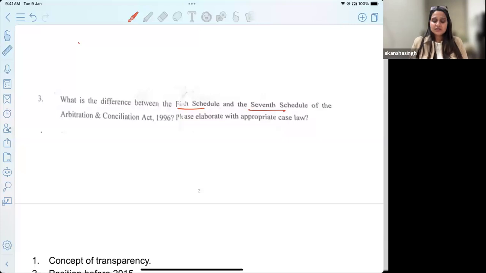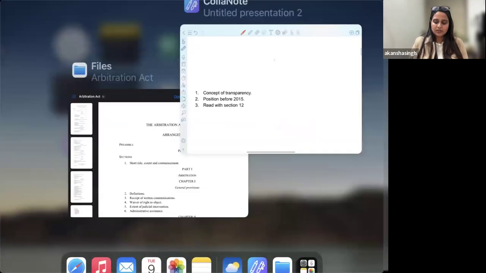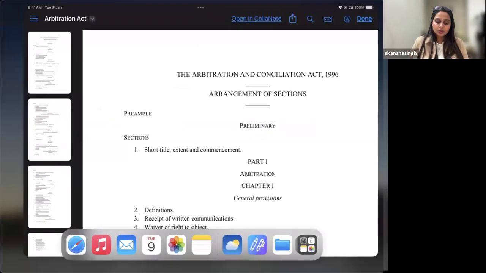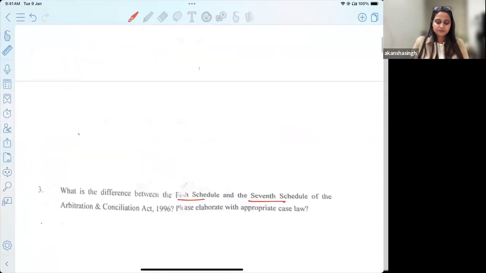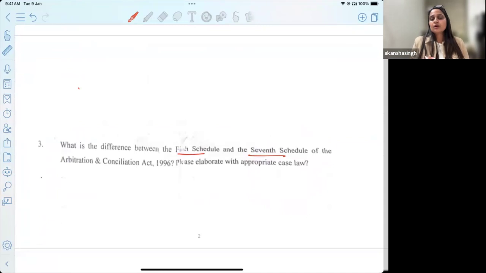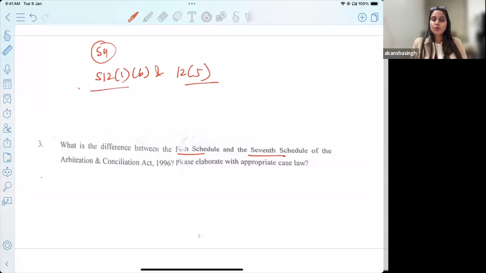So we have fifth and seventh schedule. Let's just briefly refer to what is fifth and seventh schedule. Okay, and what all do you need to know to write a good answer? So it's a 10 marker, but that does not tell you that you are not supposed to write section 12, or the relevant case law, or what is the actual difference between fifth and seventh schedule. So for this we will have to refer to section 4 of the Arbitration Act. We will have to refer to section 12. Specifically we will be referring to 12(1)(b) and 12(5). Very crucial for us to know the distinction between fifth and seventh schedule.